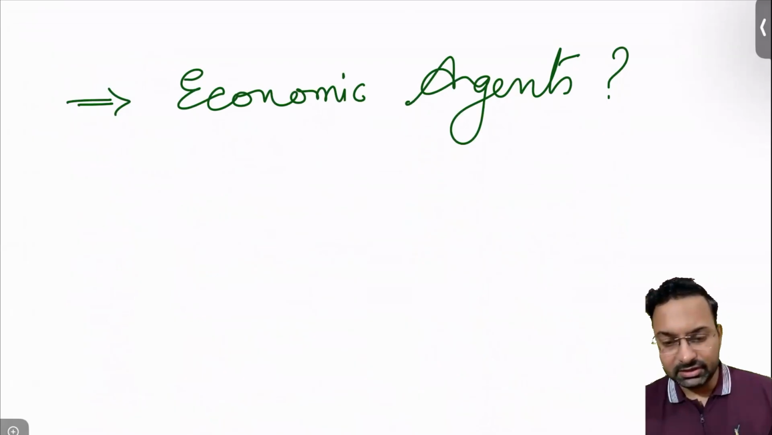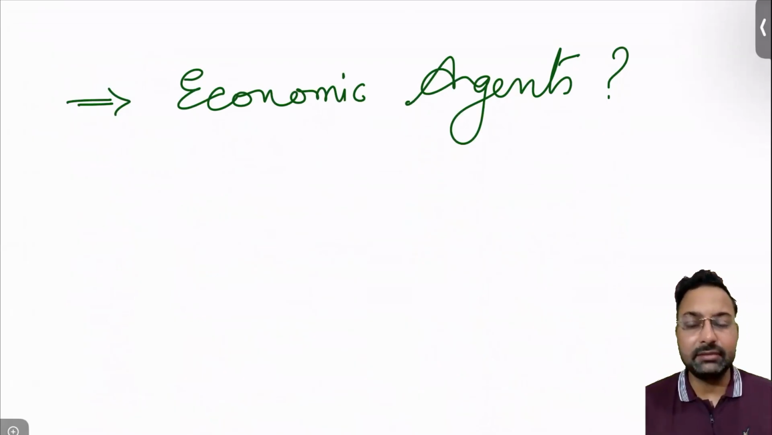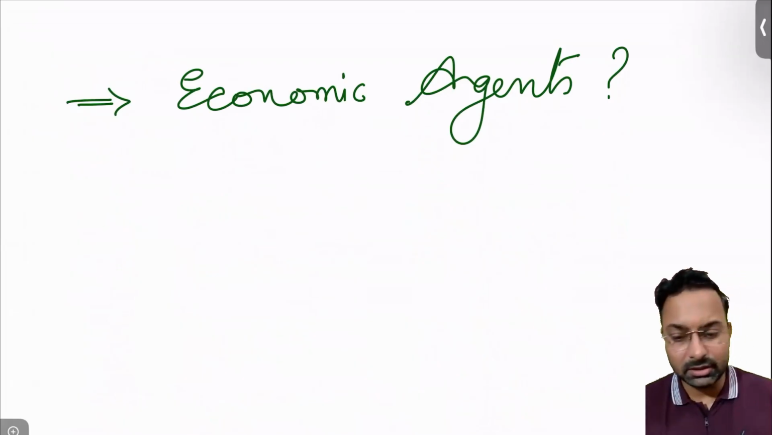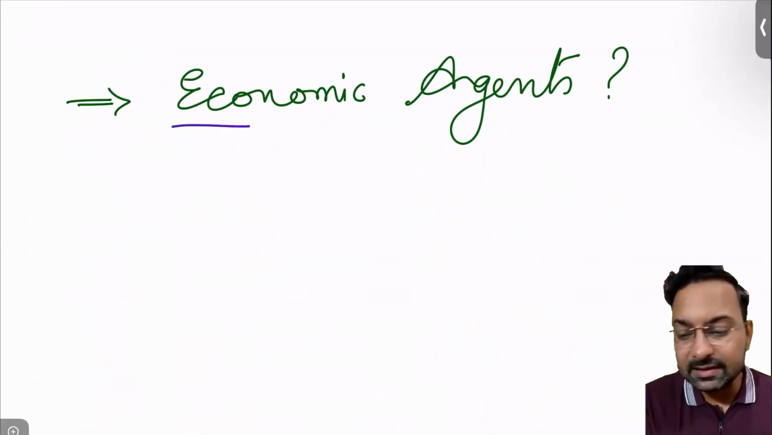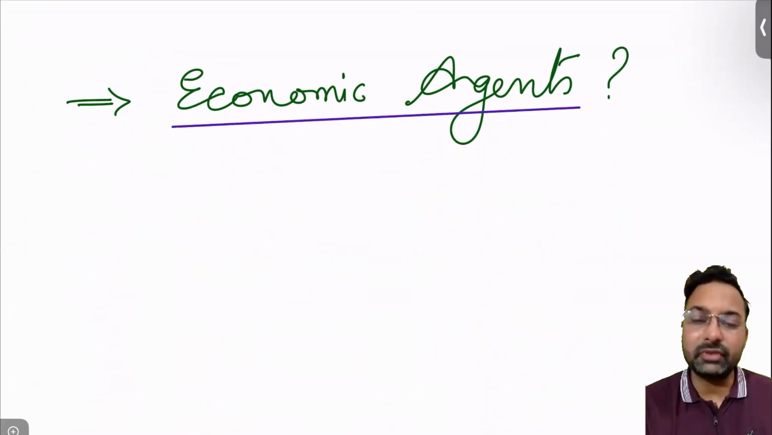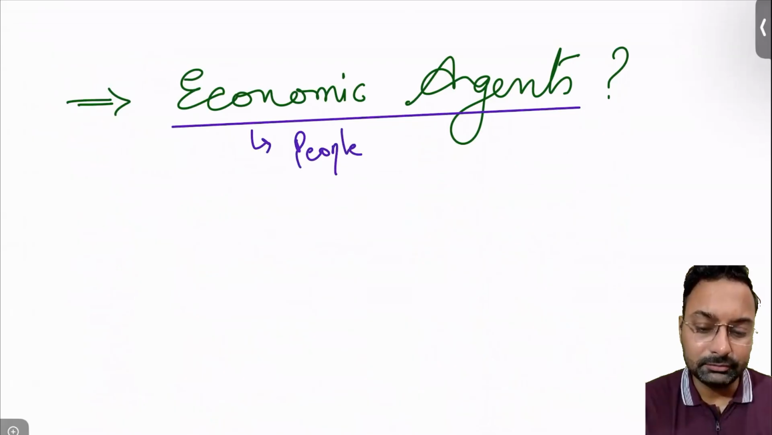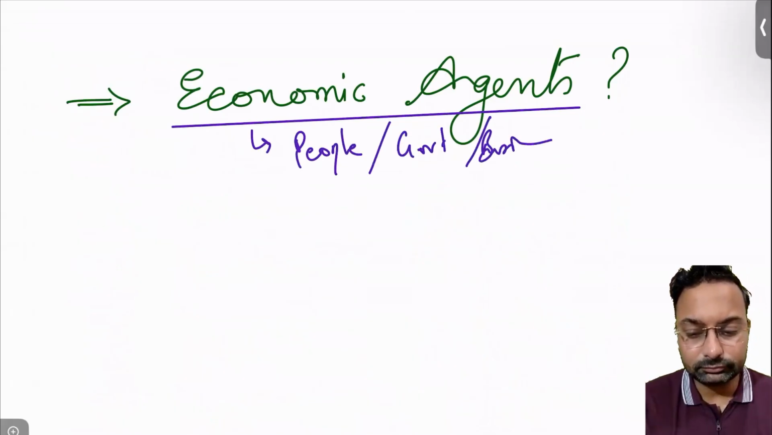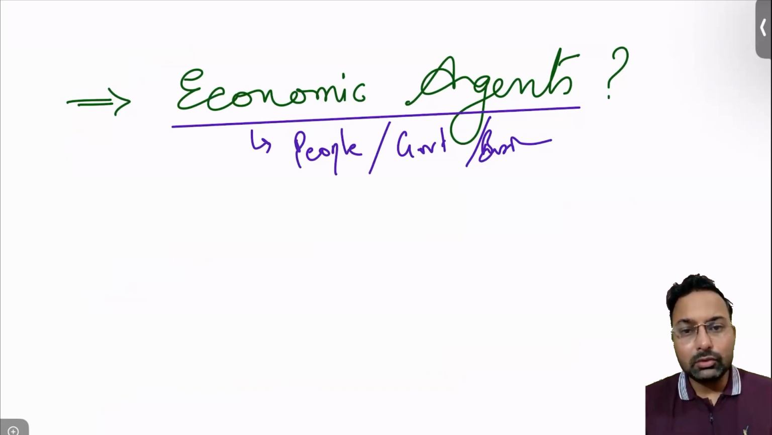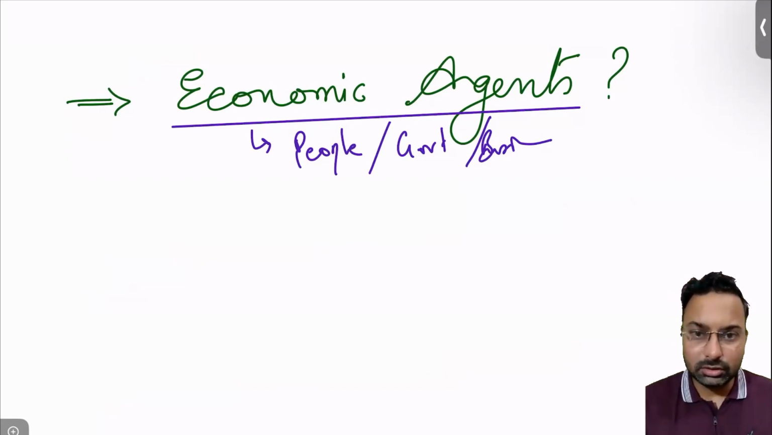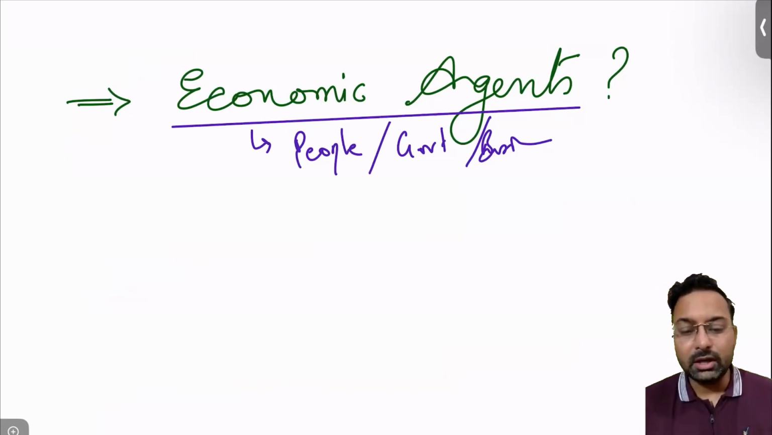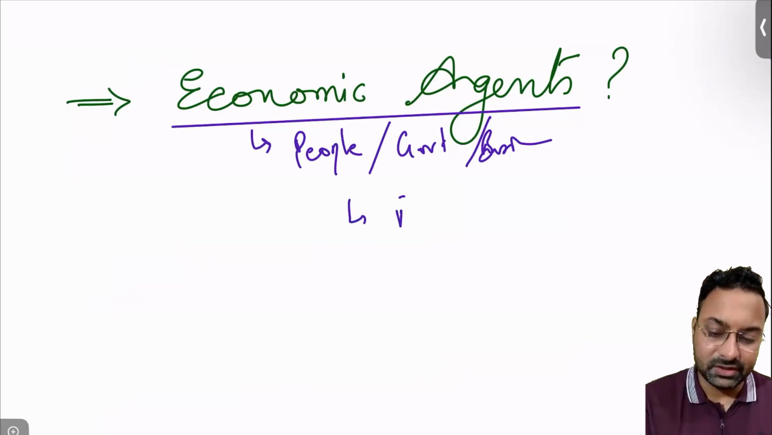Very important concepts first. We will discuss some concepts, and then it will be easy for us to understand the chapter. What are the different economic agents? What is the concept of economic agents? These economic agents are people, they may be the government, they may be businesses. All those people, businesses, or the government who are taking the decisions.